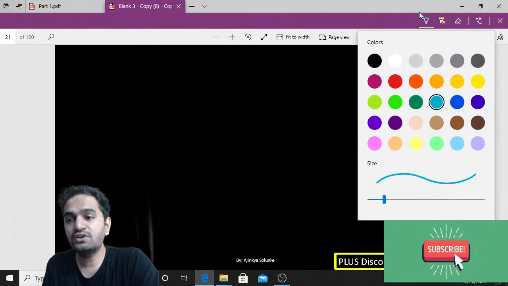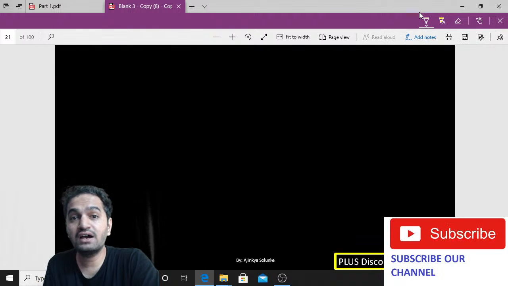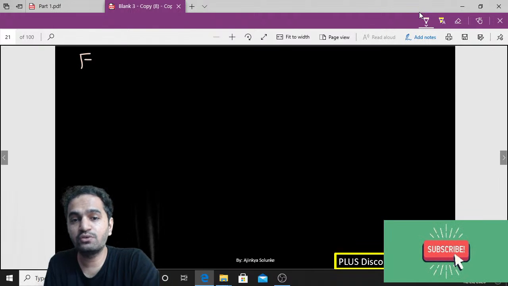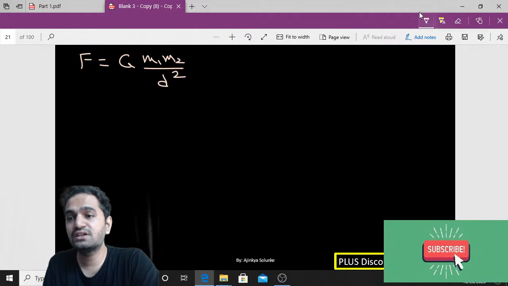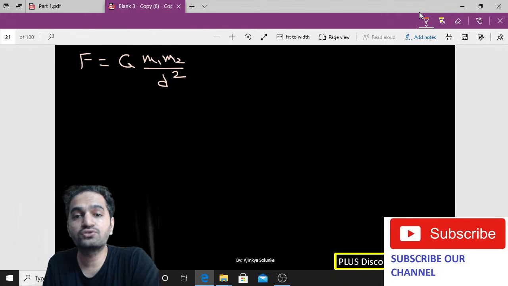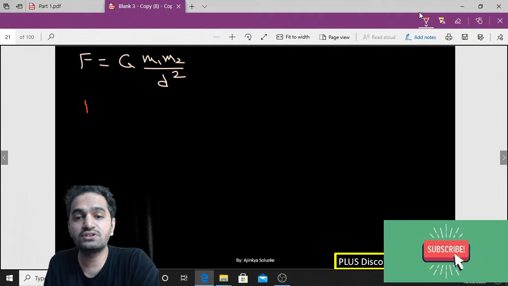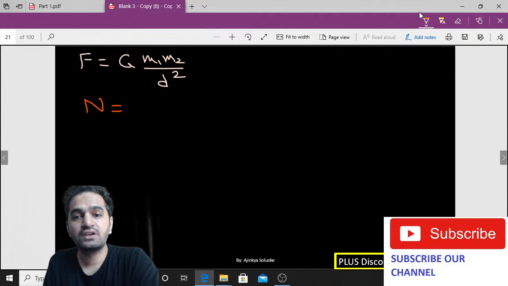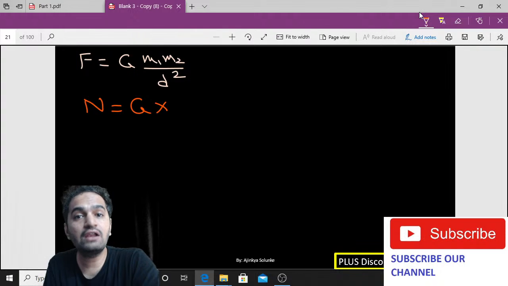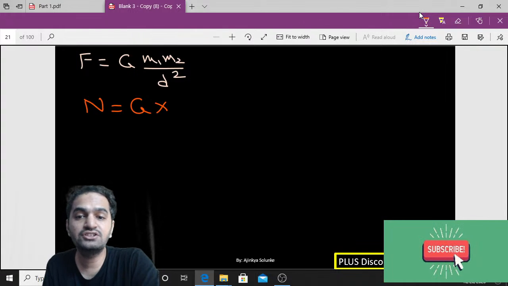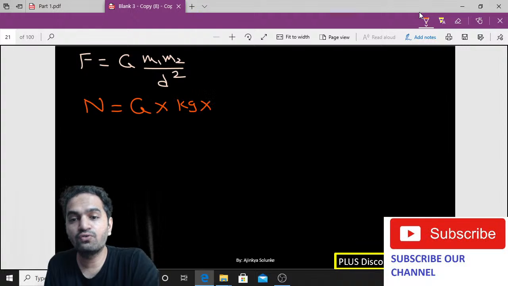So for deriving the unit, you have to first write down the formula again. F is equal to capital G m1 m2 by d square, where d is the distance. Now you tell me what is the unit of force? Can I say the unit of force is Newton? We have to derive the value of G, so we will keep it as it is. What about m1? m1 is the mass. Mass is calculated in kg. So kg for m1, and m2 will also be kg.